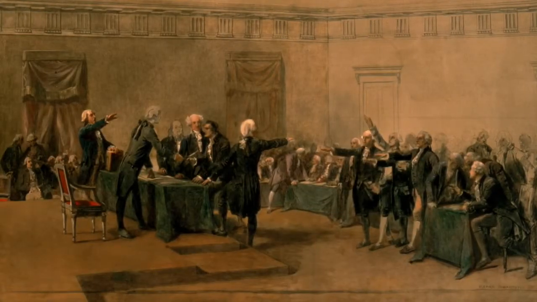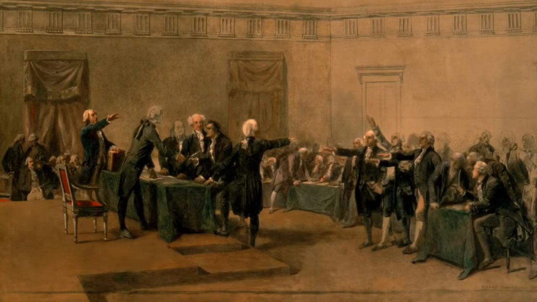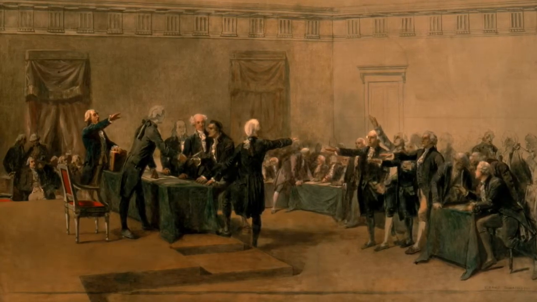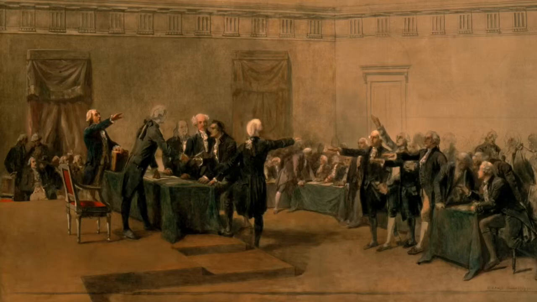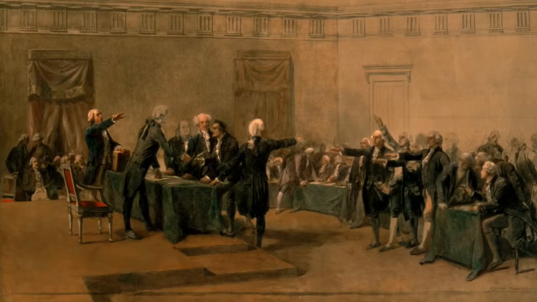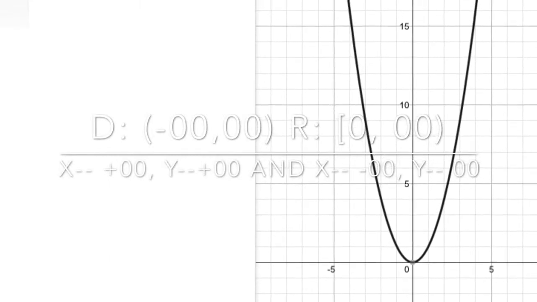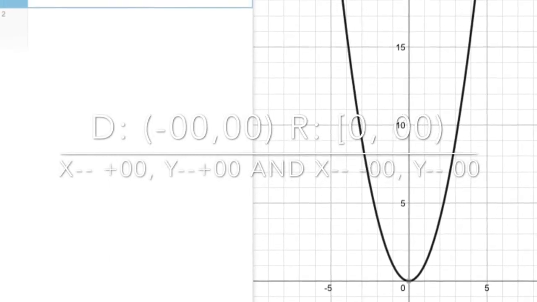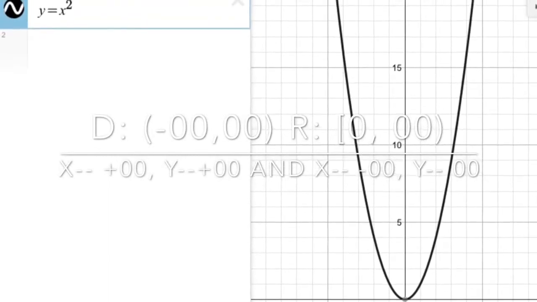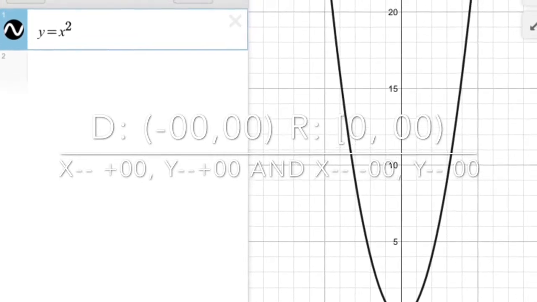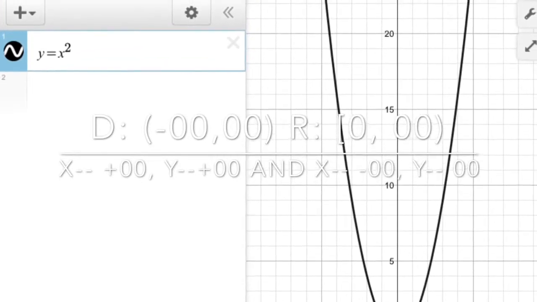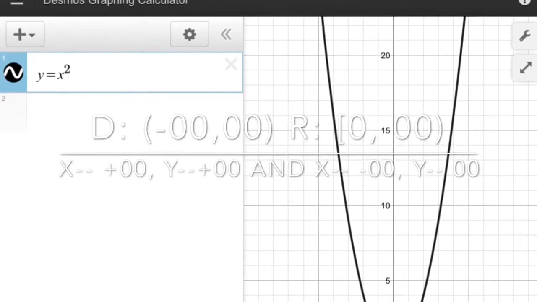Translations first demanded that the kings of the kingdoms graph their locations, and then give the domain and range so the other kingdoms knew each kingdom's boundaries. King Quadratic graphed his kingdom using the function y equals x squared, and told the kingdoms that his boundaries were from negative infinity to positive infinity on the x-axis, and from 0 to infinity on the y-axis.